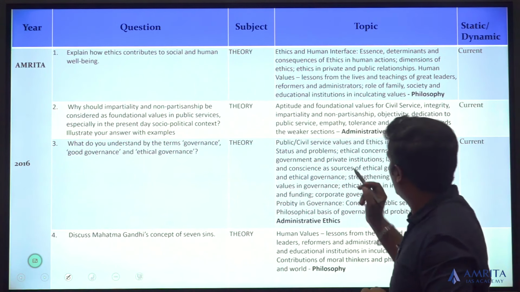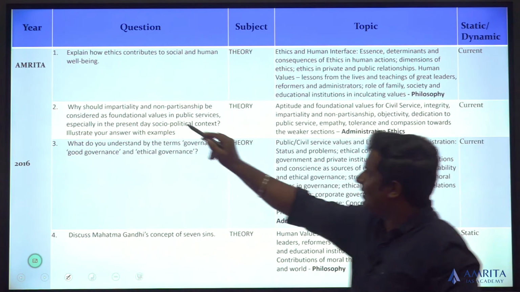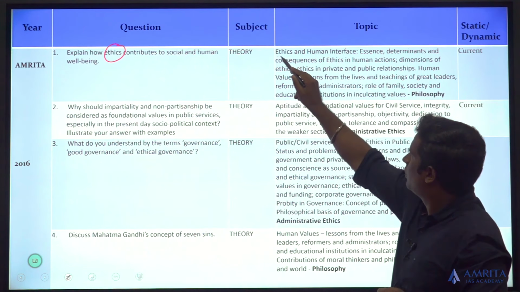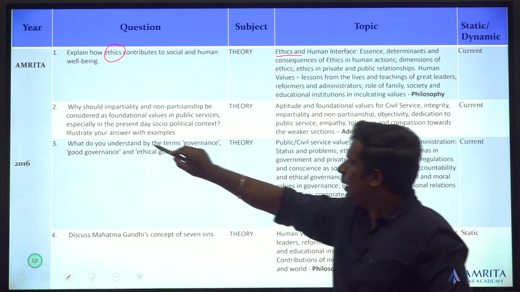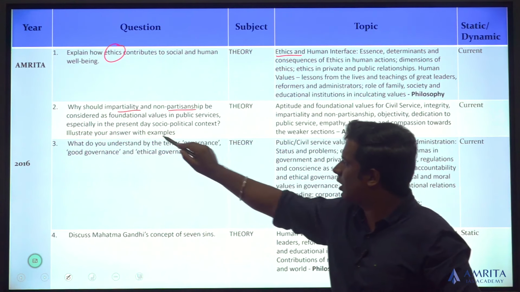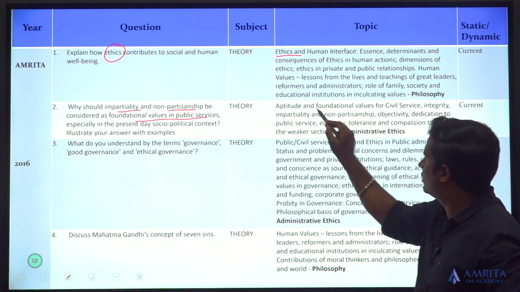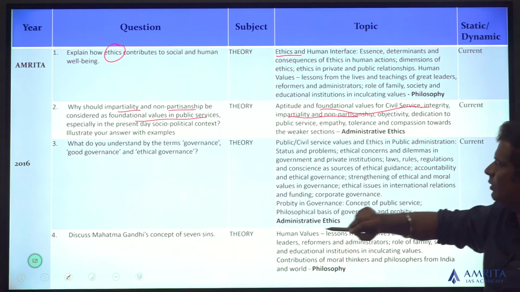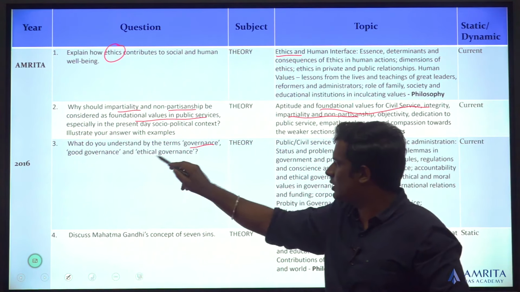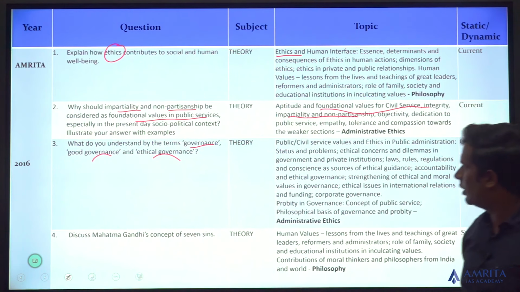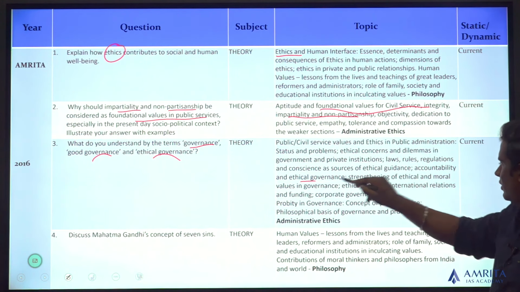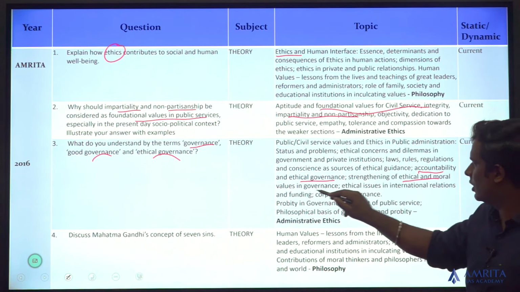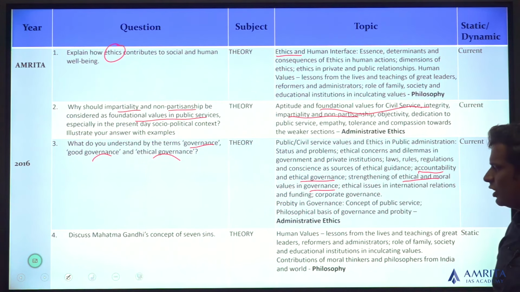2016 question. Let's look at it. How ethics contribute to social and human well-being. So topic number 1 of ethics, impartiality, non-partisanship considered as foundational values of public service, foundational values of civil service. Impartiality, non-partisanship. What do you understand by the term good governance, ethical governance and normal governance? So ethical governance, accountability, you can tell about that. Ethical moral values in governance, everything is straightforward.